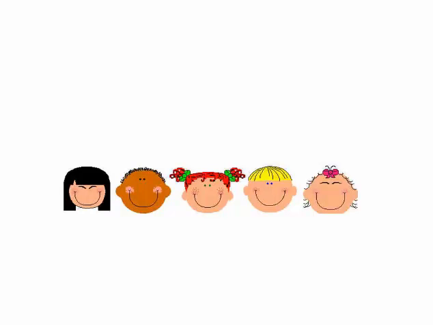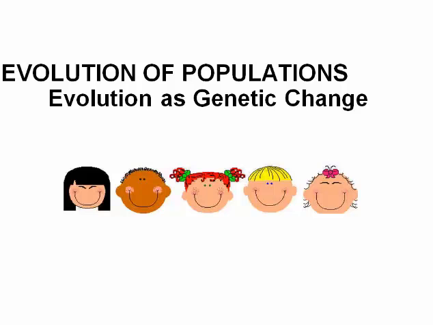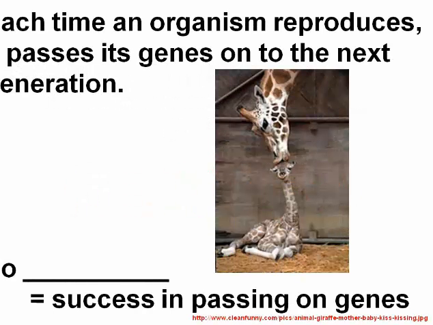Hey Biology, so today we're going to go ahead and talk about chapter 17.2, the evolution of populations, and looking at evolution as genetic change. Each time an organism reproduces, it passes its genes to the next generation. So fitness is successfully passing on genes, making sure that our offspring can then produce viable offspring, so offspring that will be able to survive and also reproduce.